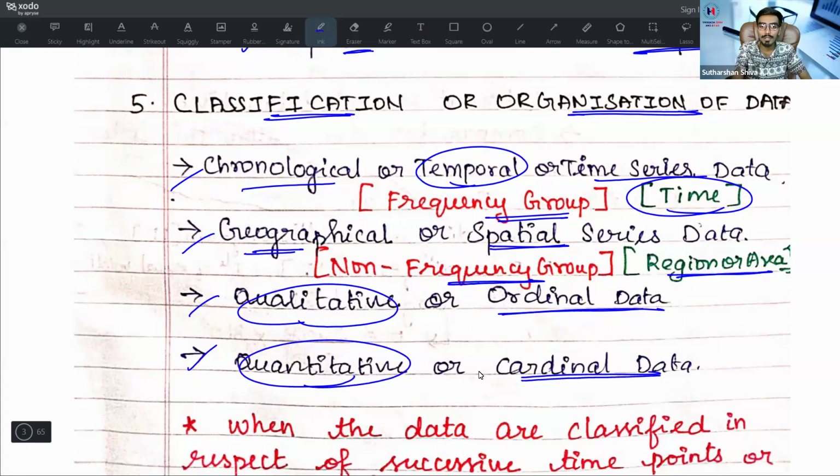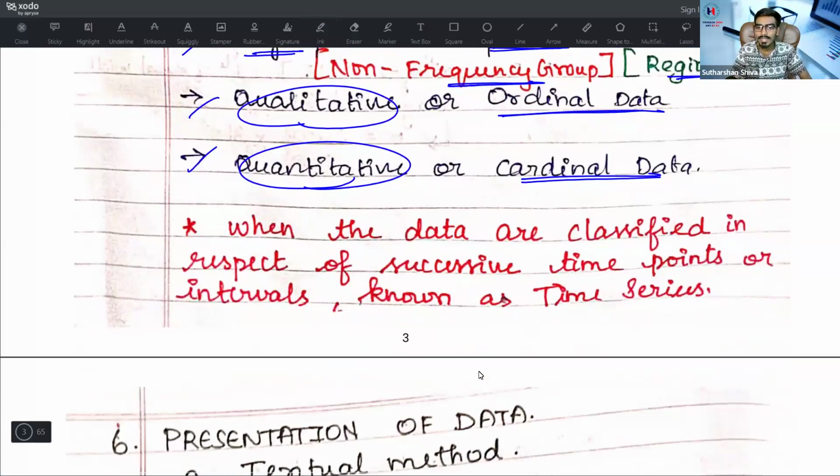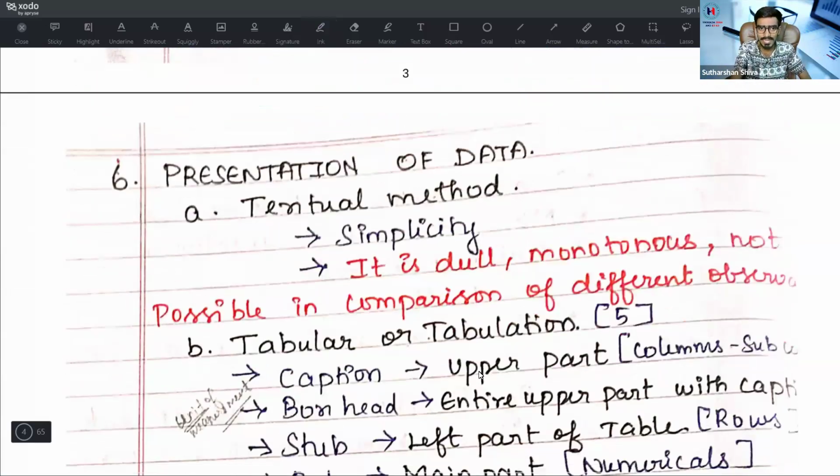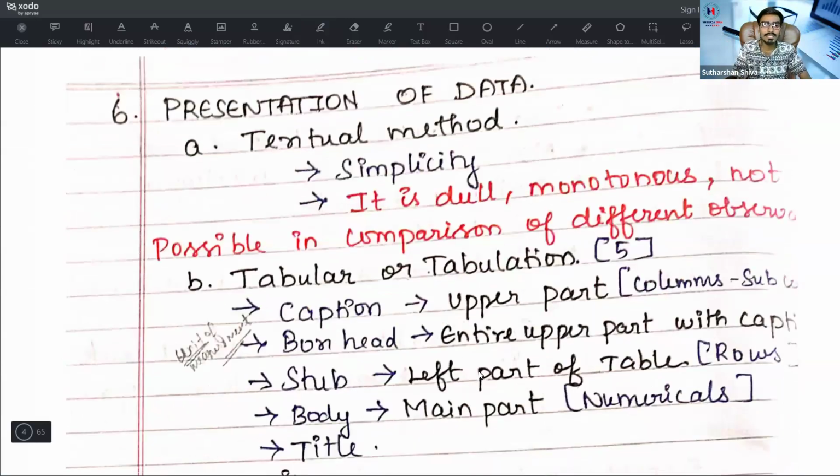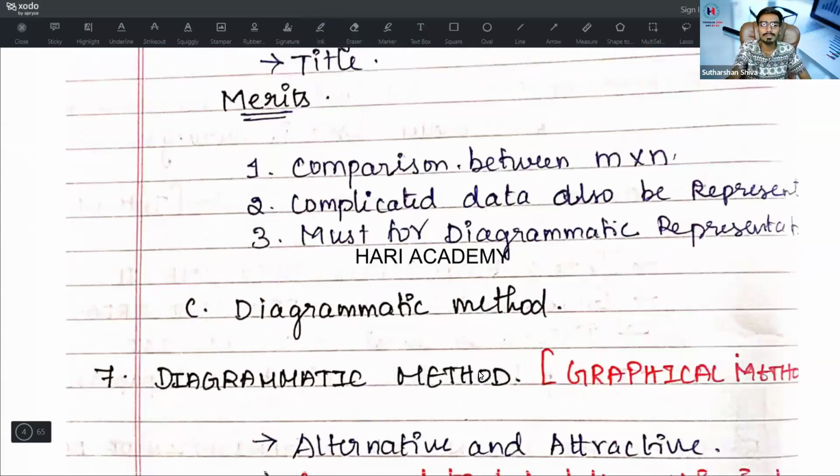It may be helpful for your theory parts. When the data are classified in respect of successive time points or intervals, that type of data is known as time series data, based on that classification part. Next one, sixth one, presentation of data. Presentation of data is basically divided into 3 types.